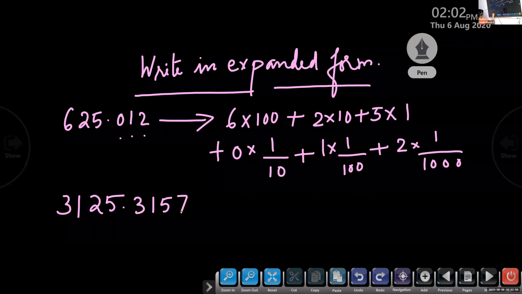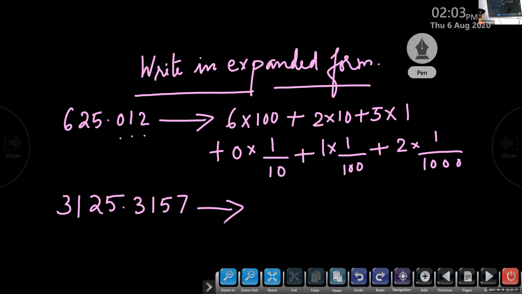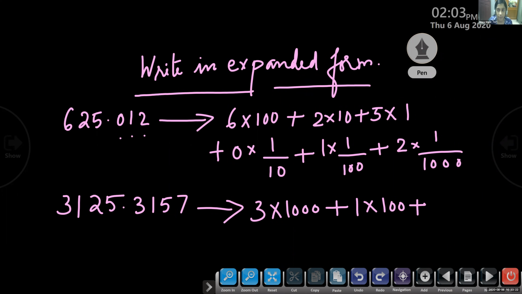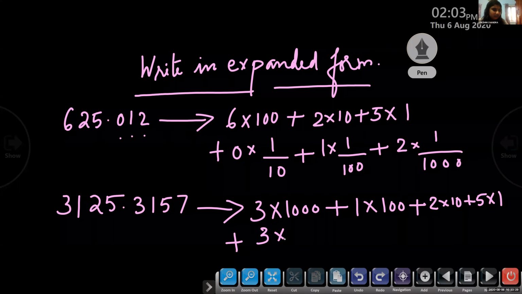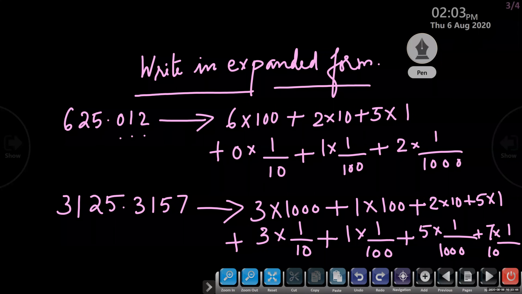3125.3157. 3 into 1000 plus 1 into 100 plus 2 into 10 plus 5 into 1 plus 3 into 1 by 10 plus 1 into 1 by 100 plus 5 into 1 by 1000 plus 7 into 1 by 10,000, isn't it? So this is how the expanded form is written.